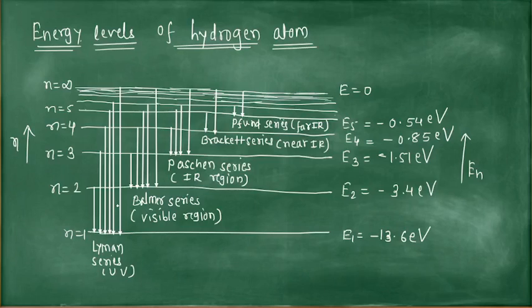Hello students, in the previous video we discussed energy levels of the hydrogen atom. The hydrogen spectrum consists of different types of series. Each series contains different wavelengths. So what is the speciality of each series? It is a notable point. For each series there is a transition of an electron from an outer orbit to a fixed inner orbit.